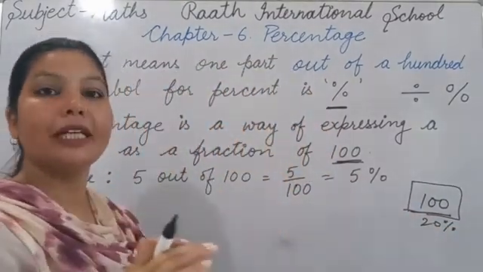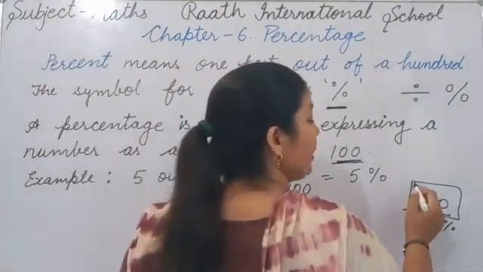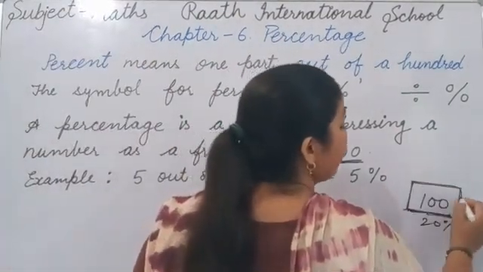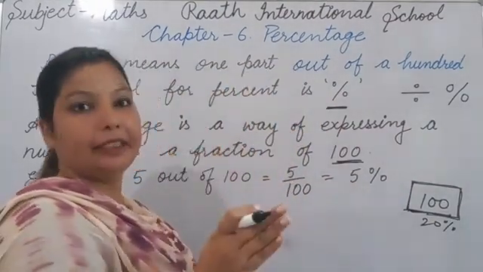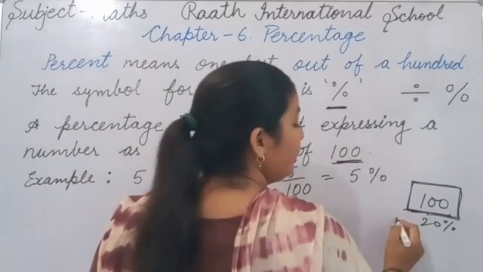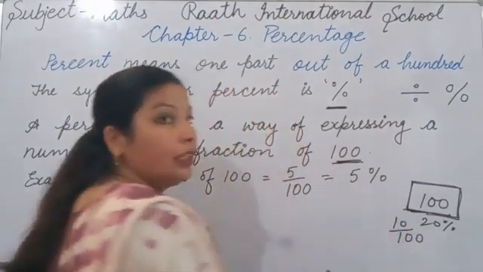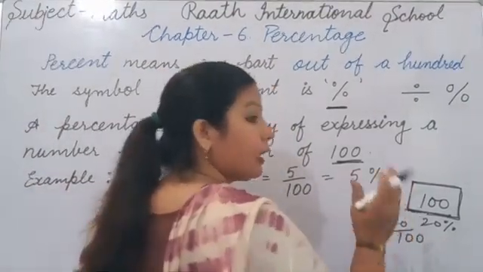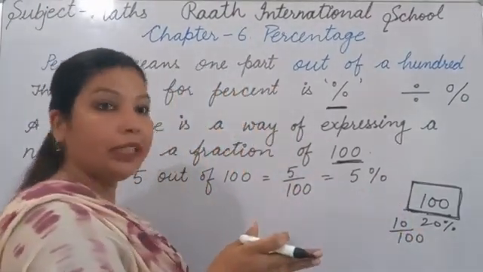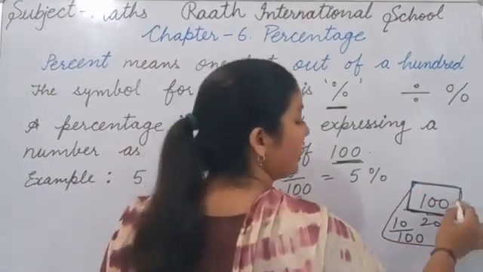At many shops you get 10% discount. It means if your price is 100, you get 10 rupees discount, means you will get that thing for 90. 10%, 10 out of 100, means 100 में से 10. 10 रुपए का आपको discount होगा. So that is percentage. Percentage means out of 100.